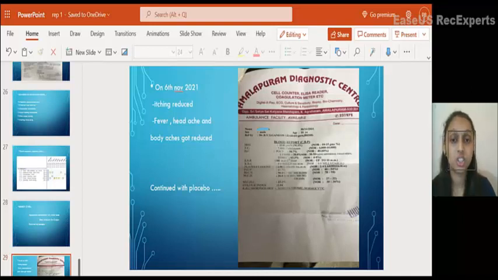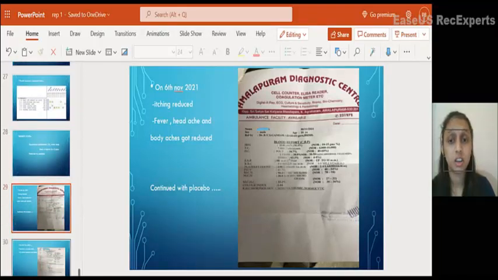Itching, all the itching is reduced. There is a small amount of rashes, but there is no itching. Fever and headache reduced. General wellness of the patient is good, and body aches also got reduced. Continue with placebo then.